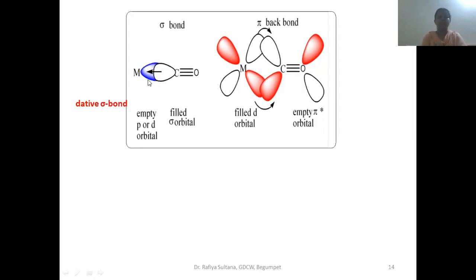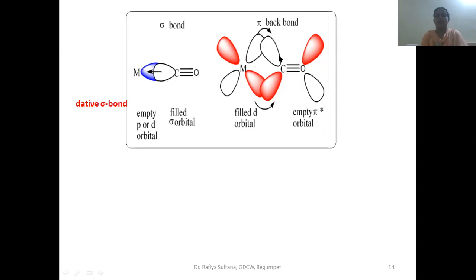Okay, so this is a sigma bond. And one more bond is possible here. Why is one more bond possible? When carbon monoxide donates a pair of electrons to the metal, the electron density of the metal increases and a certain instability starts between electrons in the d orbitals of the metal. To stabilize the electrons which are already present in the d orbital, they are donated back to the empty pi star orbital of carbon monoxide.